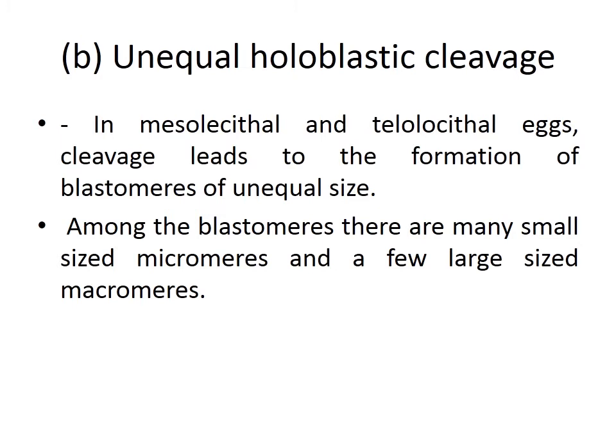Among the blastomeres, there are many small-sized micromeres and a few large-sized macromeres. These few large macromeres form because yolk content is present, and when yolk is present, the division takes time to complete into two. So those cells become larger in size and form what is known as macromeres.